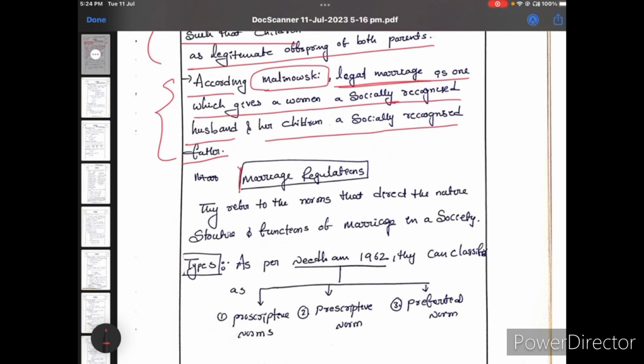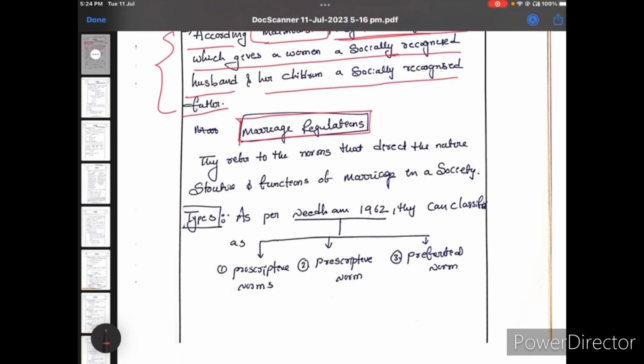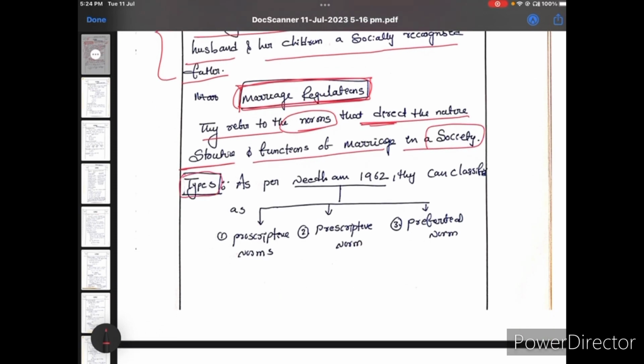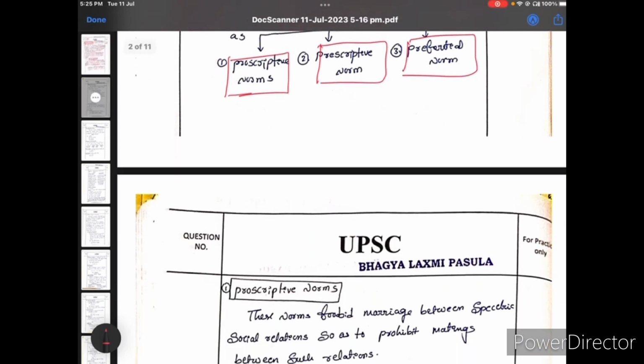Now come to the second part of the question: marriage regulations. What are marriage regulations? They refer to the norms that direct the nature, structure and functions of marriage in a society. Next, what are the types? According to Needham, 1962, marriage rules can be classified as proscriptive norms, prescriptive norms, and preferential norms. Three types. Now come to the explanation of this.